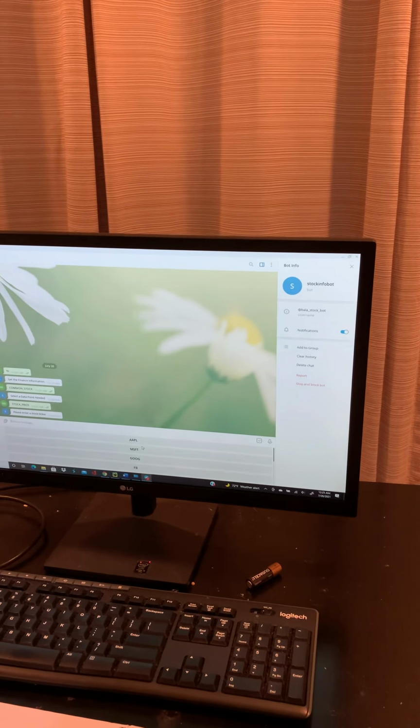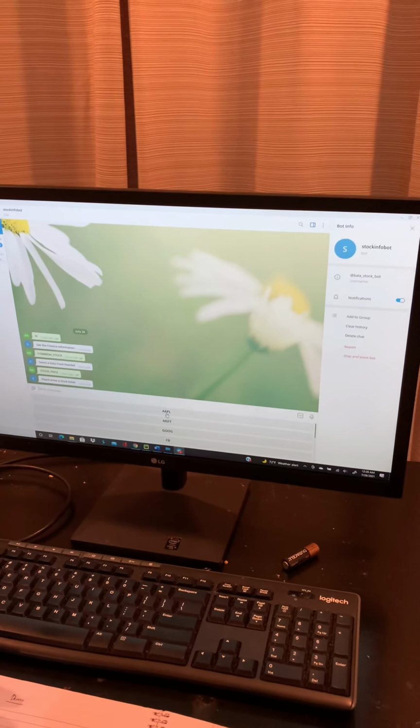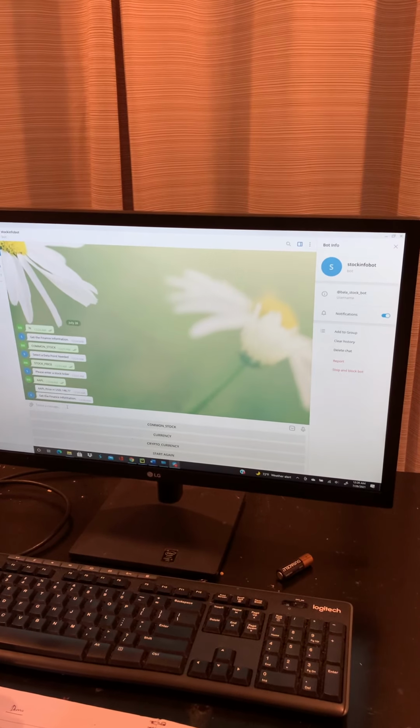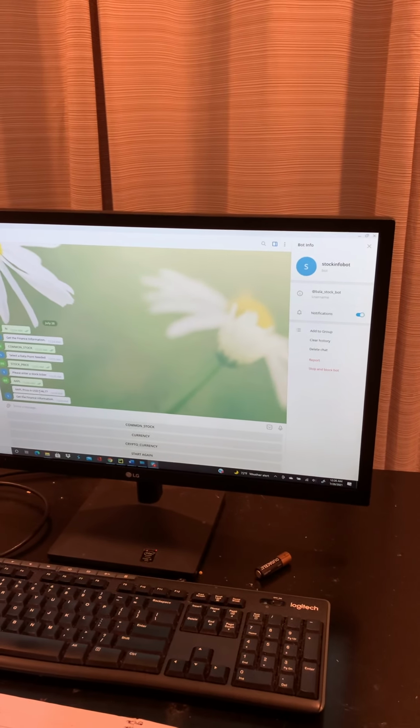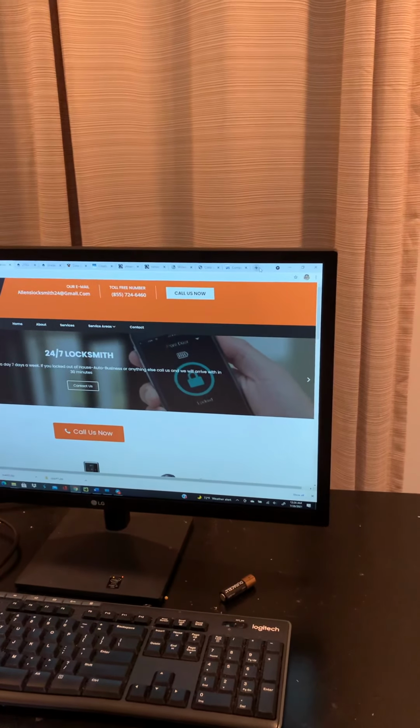Now let's say, for instance, I want to see what the price of Apple is. I click on Apple. Now the call is being made to the Yahoo Finance API, and the Apple price is displayed in US dollars. Now if you want to verify, we can quickly verify this.